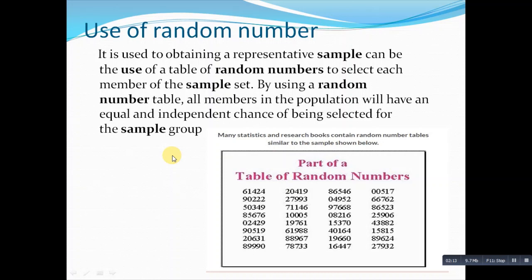Now if you think about some gaming software, those also use random numbers. I am giving a very simple example, like Ludo. Ludo is a very popular game in India, and if you think about the dice used over there, a random number is used for generating the numbers that are present on the dice.